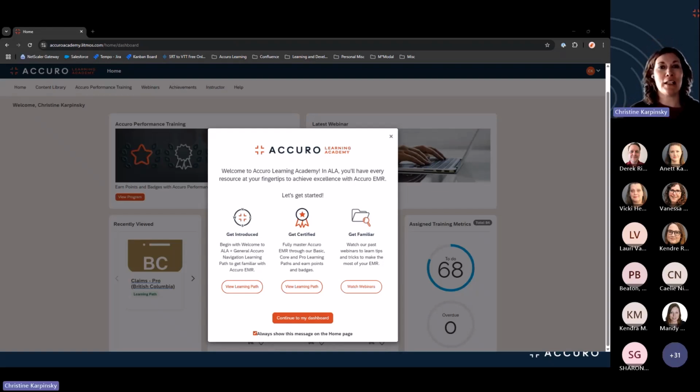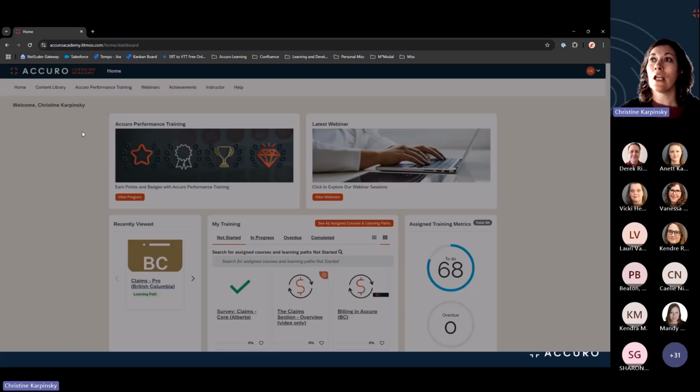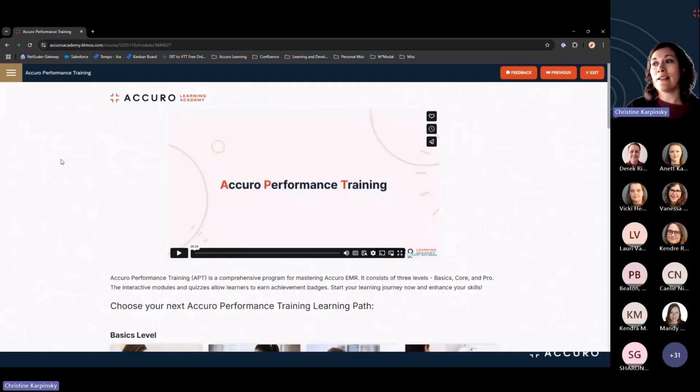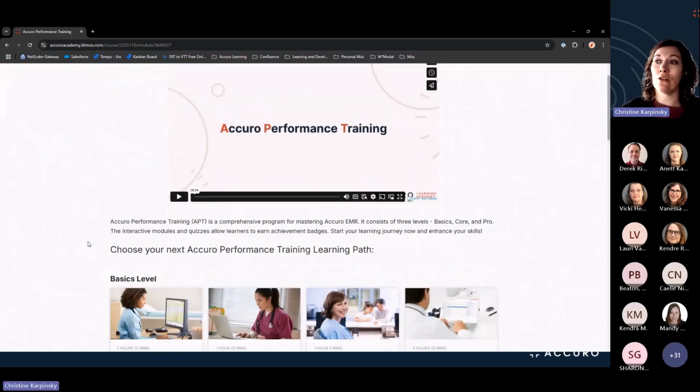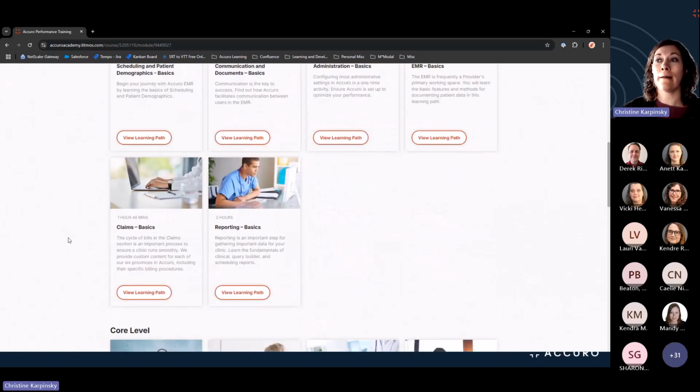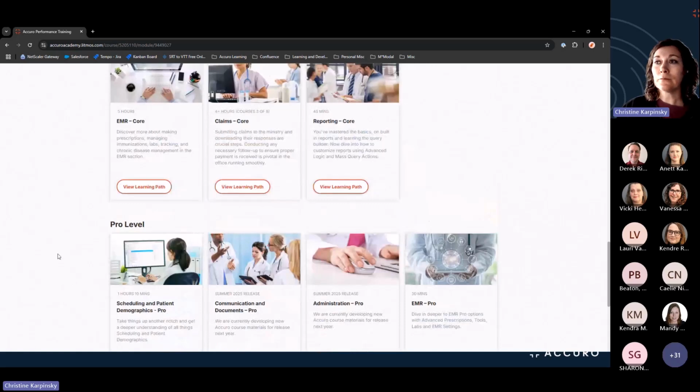So when you first log into ALA, you're going to get this welcome pop-up message that Kendra mentioned, which is our landing page. And if you are starting from scratch, you can click on the Get Certified, and that's going to take you through the APT Basics, Core, and Pro learning paths. But let's say you closed it. You can select the Accuro Performance Training window, and in this area, you're also able to choose those learning paths, the Basic, Core, and Pro levels.